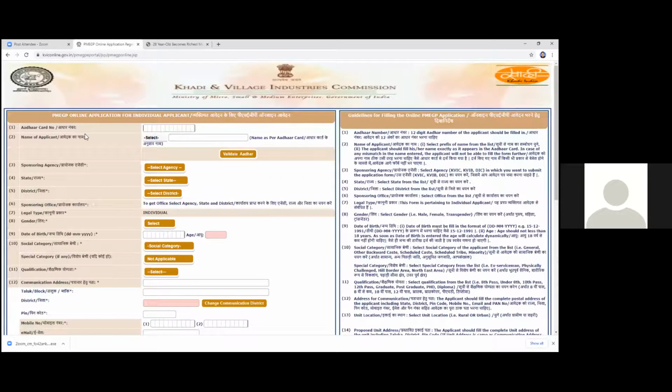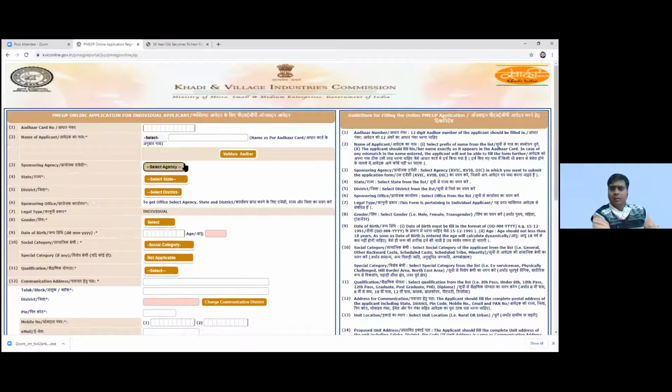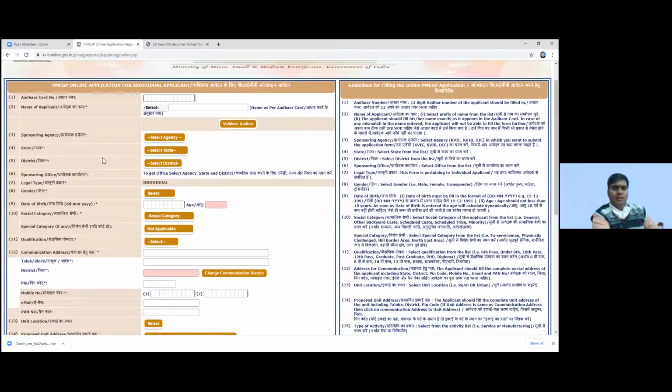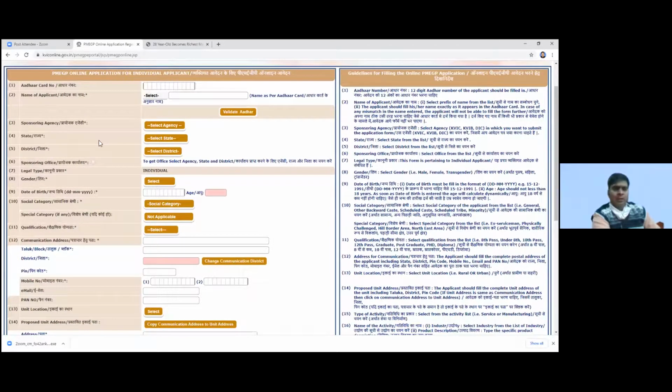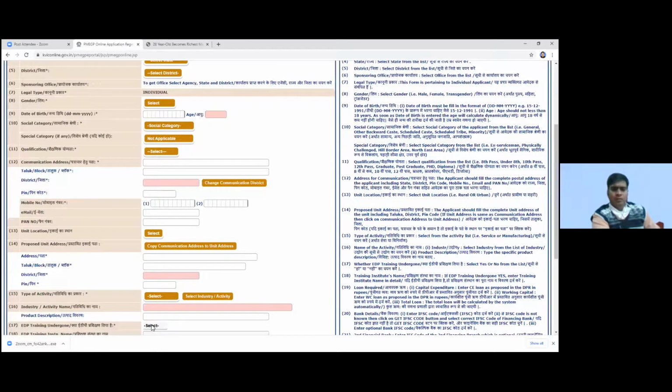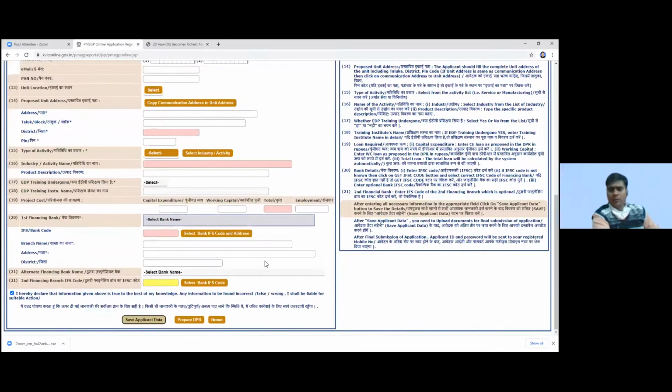You have to input your Aadhaar card number, other details, sponsoring agency, all these details. You have to complete this online form, and then save the data. You will get one application number and password also. Then one important thing here, you can see this option, prepare DPR.